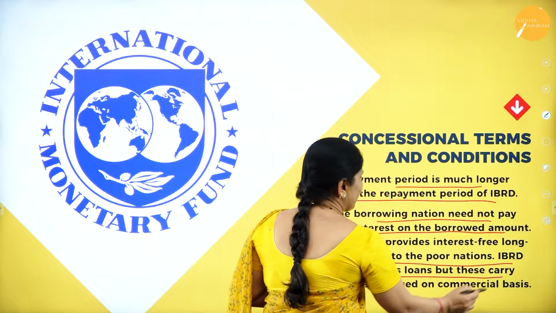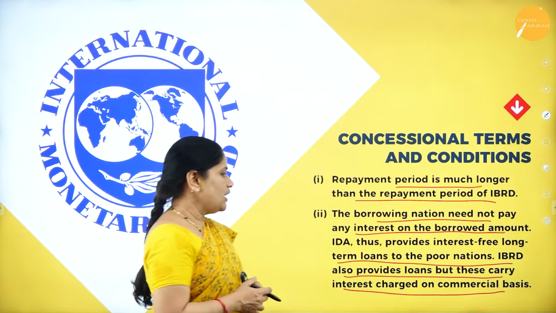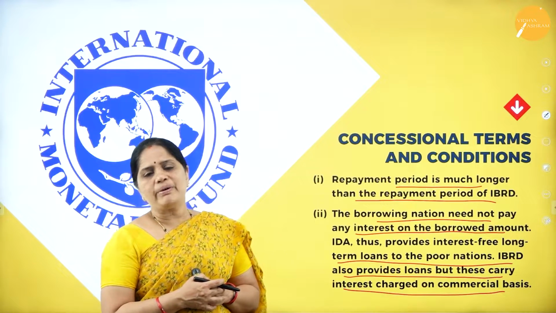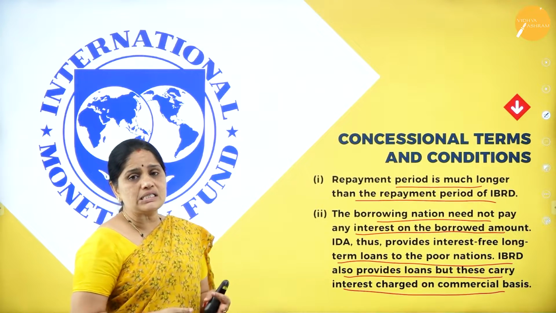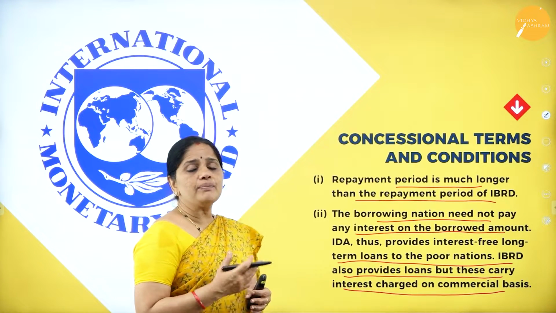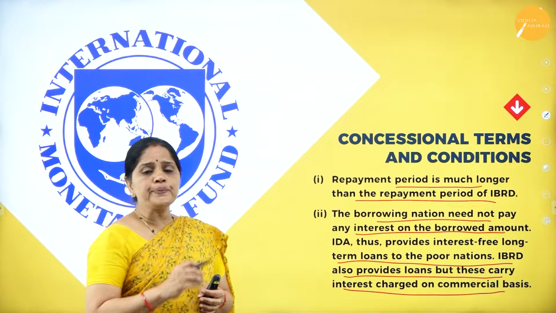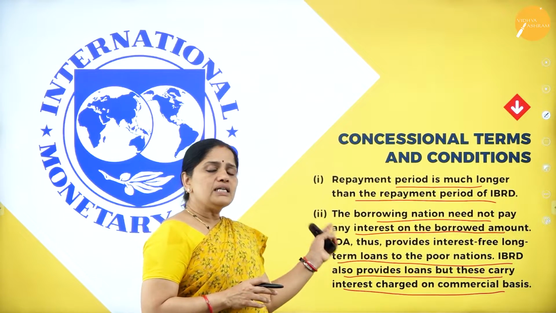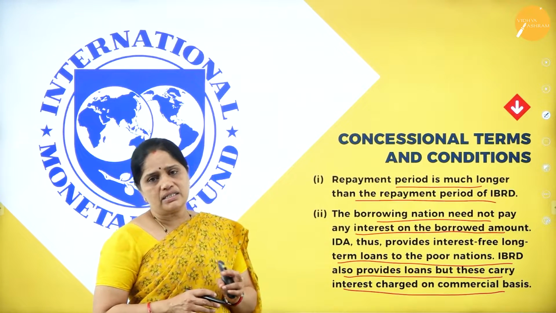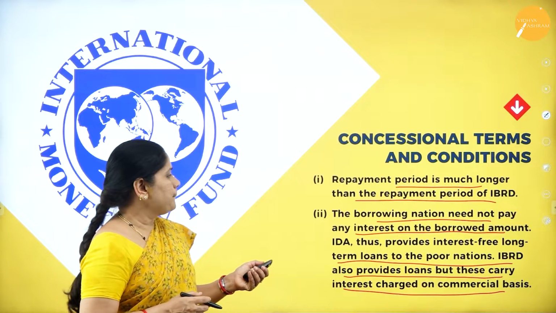So they also provide loans, but these carry interest charged on a commercial basis. Whatever loans the World Bank, or the International Bank for Reconstruction, gives, they charge interest on a commercial basis. Whatever the interest is, the same interest is charged by the World Bank, whereas the International Development Association doesn't charge any interest at all, and moreover gives a longer repayment period.